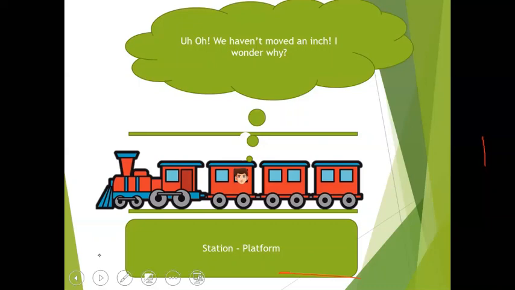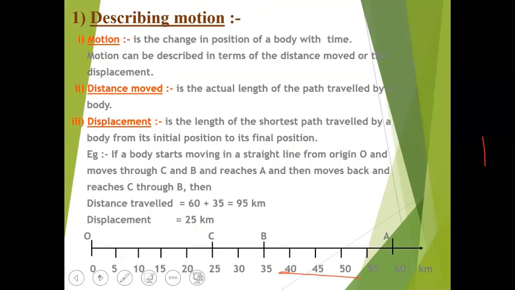So coming to the next slide. Motion, already we have done, but once again, it is the change in the position of a body with time. Motion can be described in terms of distance or displacement. Now there are two words here, distance and displacement. Distance is the actual length of the path traveled by a body.